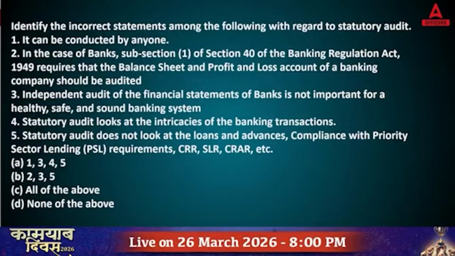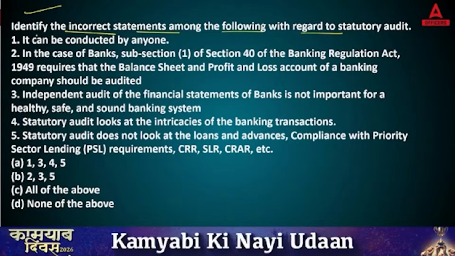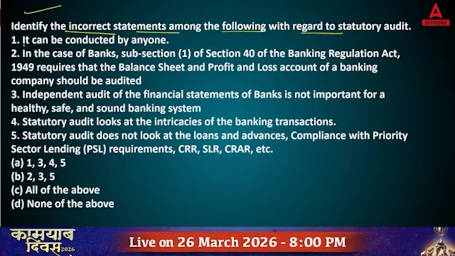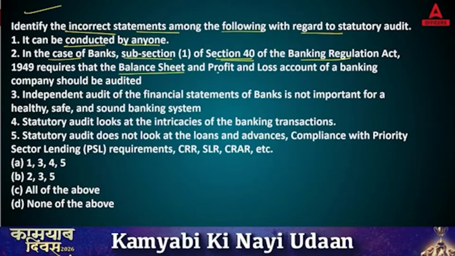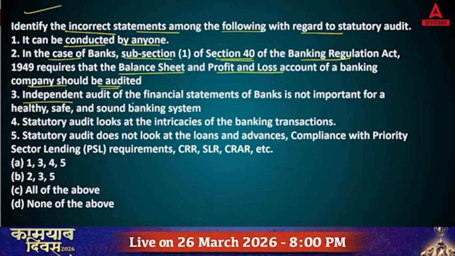Now coming to the next question. Identify the incorrect statements among the following with regard to statutory audit. So now you have five statements, and out of these five you need to identify which are the wrong statements. First, it can be conducted by anyone. Second, in the case of banks, subsection 1 of section 40, Banking Regulation Act 1949 requires that the balance sheet and P&L account of a banking company should be audited. Third, independent audit of the financial statements of banks is not important for a healthy, safe and sound banking system.